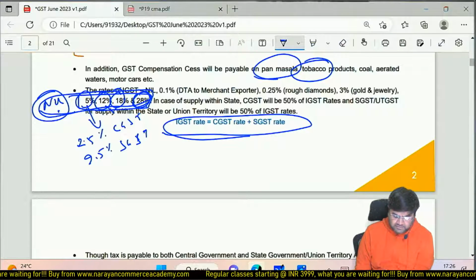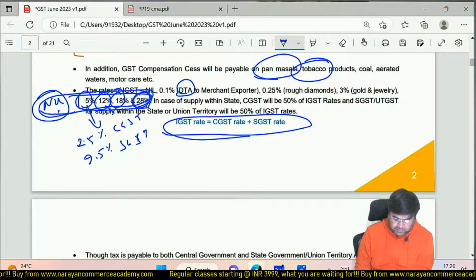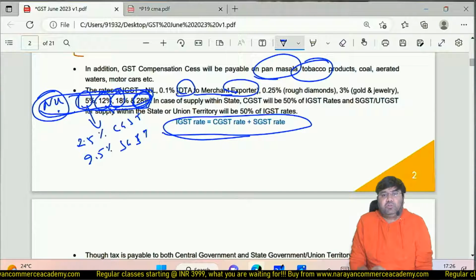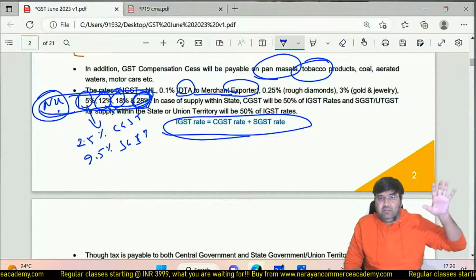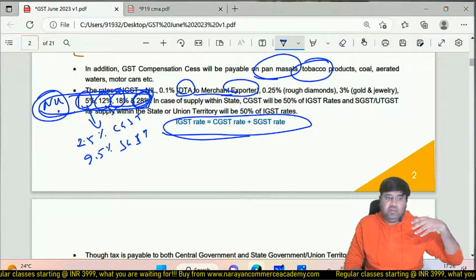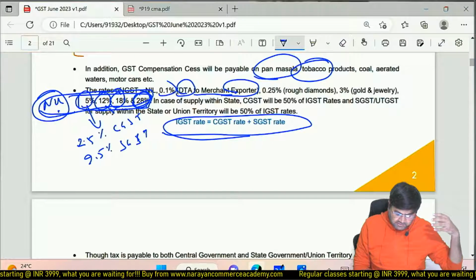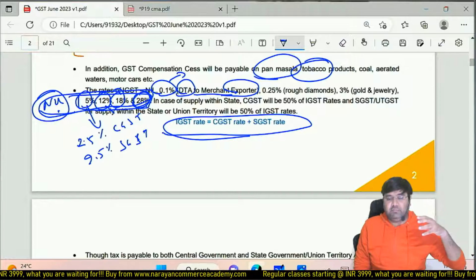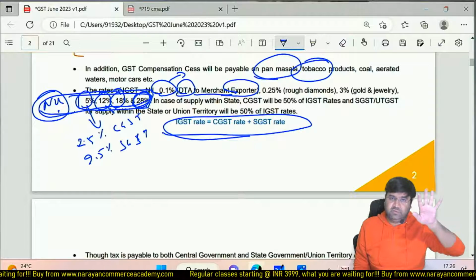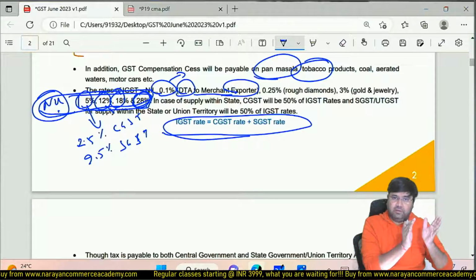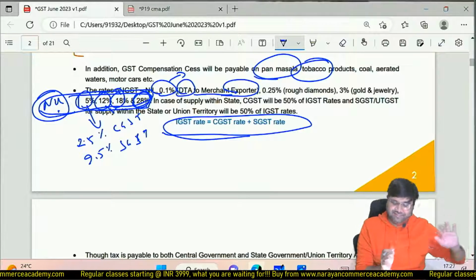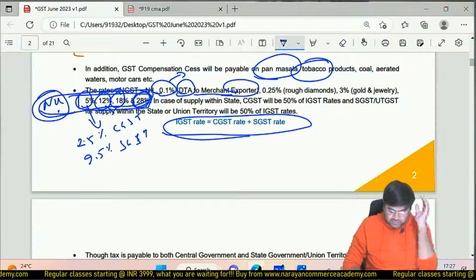But there are specific tax rates also, like a domestic tariff area supplier supplying to a merchant exporter. Now what is a merchant exporter, we are going to discuss in detail when I explain the export provisions. So they have a specific tax rate of 0.1% for a domestic tariff area supplier supplying to a merchant exporter. Don't worry about this. Right now, park this topic wherever you would like to. We are going to discuss it in detail.